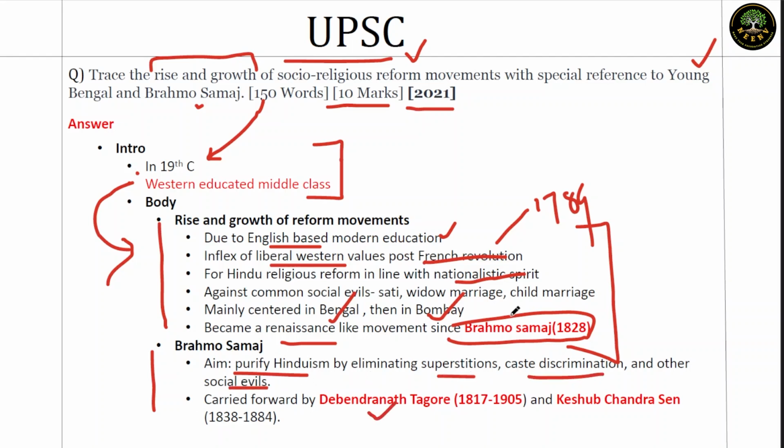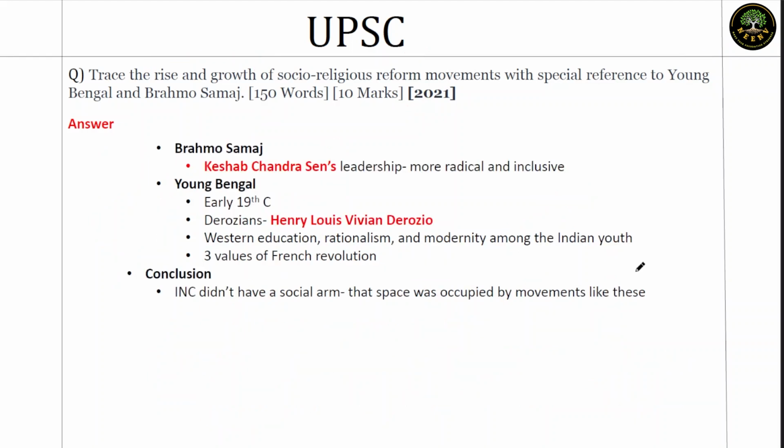Then also give the names of people associated. For example, we'll always give the name of Raja Ram Mohan Rai. Along with that, give Debendranath Tagore and Keshav Chandra Sen. Keshav Chandra Sen's leadership that comes in the later stage makes this entire movement more radical as well as inclusive. So you can give it till then to mark it in a comprehensive way. It's a 10 marker, so three points would be enough in that case.